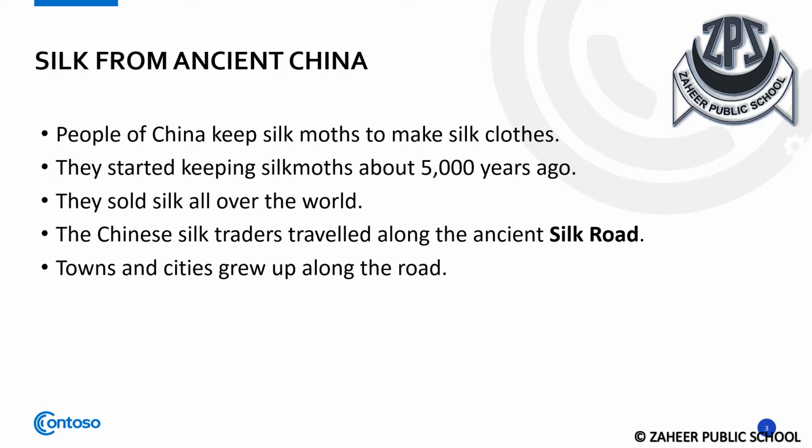The people of China started keeping silk moths about 5,000 years ago. They wove the silk to make cloth, and no one else before this knew the secret, so the Chinese kept the secret, and they sold their silk throughout the world. The Chinese silk traders traveled along the ancient Silk Road to take silk to places far away. Towns and cities grew up along the road because the silk traders stopped along the way.